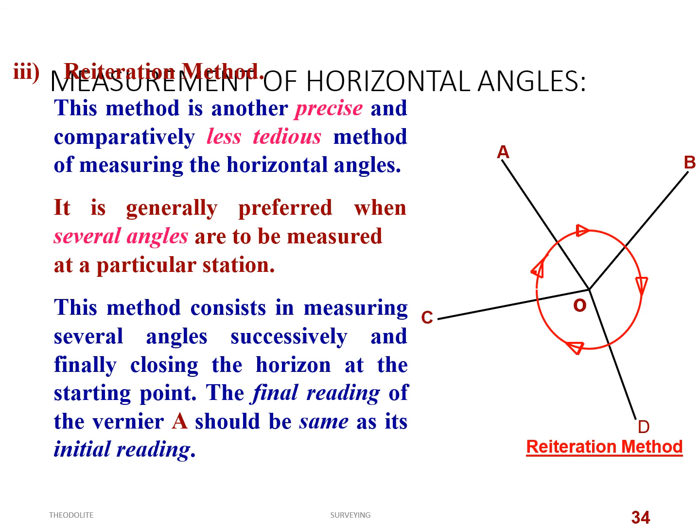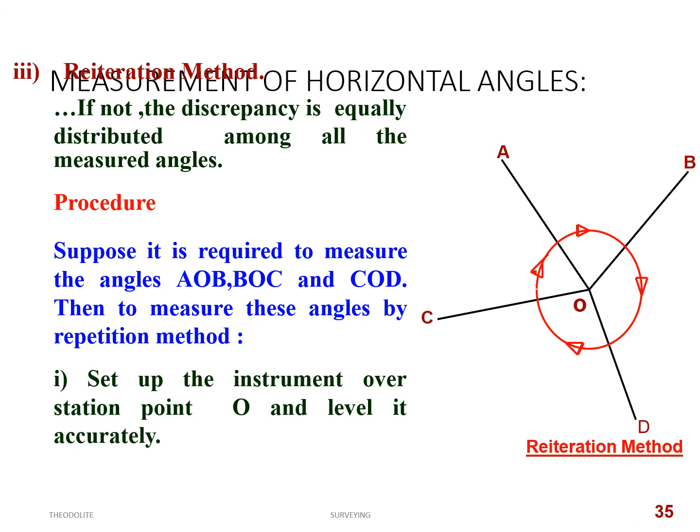Next we have the reiteration method. This method is another precise and comparatively less tedious method of measuring horizontal angles, and it is generally preferred when several angles are to be measured at a particular station, as I already told you. This method consists of measuring several angles successively and finally closing the origin at the starting point. The final reading of angle A should be the same as the initial reading. If it is not, then distribute that error equally among all the angles.